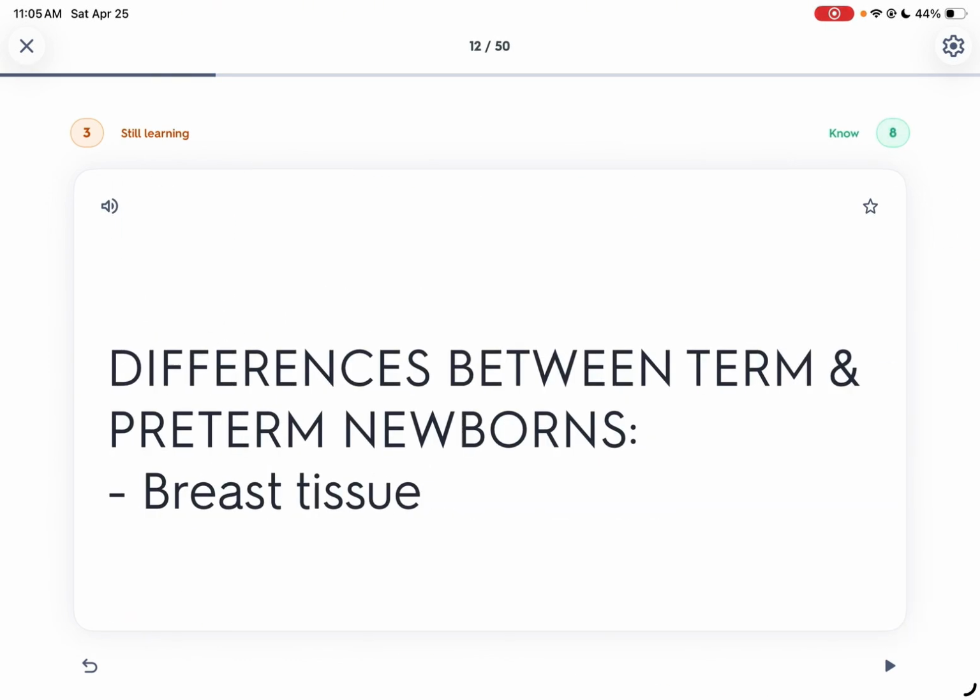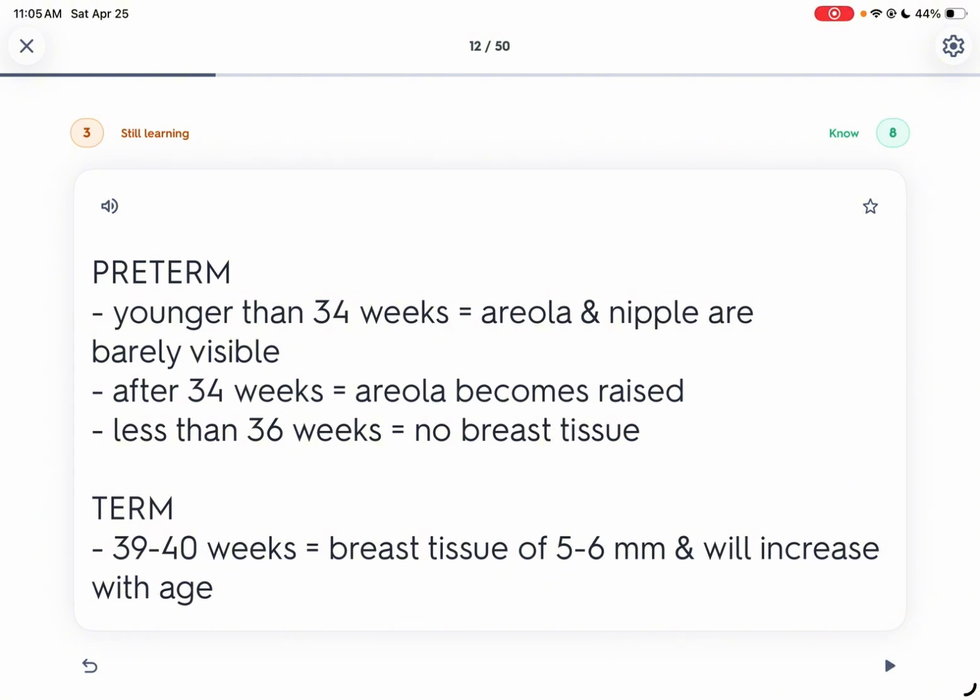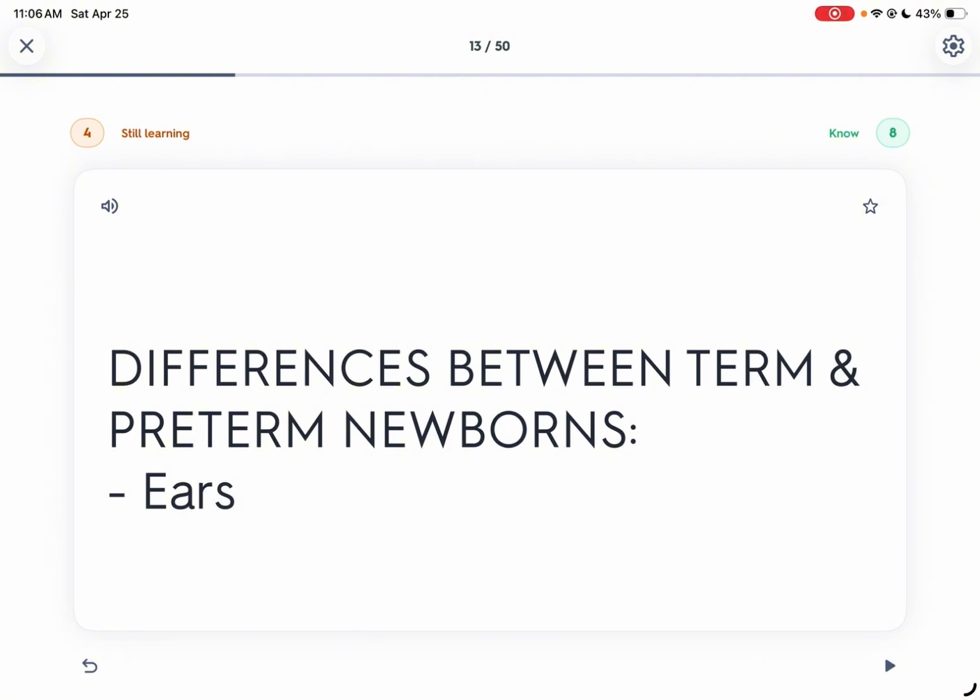So younger than 34 weeks, the areola and the nipples are barely visible. So dili kayo makita ang areola kung gamay pa siya sa 34 weeks. After 34 weeks, however, ma-raise na ang areola. Then less than 36 weeks, no breast tissue. Wala dyan breast tissue makita kung gamay pa sa 36 weeks. So kung 39 to 40 weeks, muna siyang sa term, breast tissue is 5 to 6 millimeters and will increase with age. So differences between term and preterm newborns sa ears.